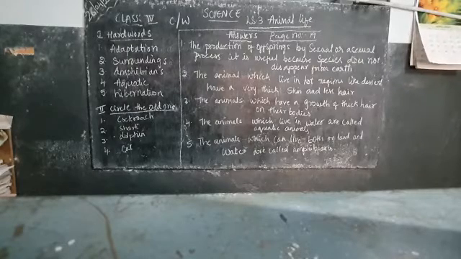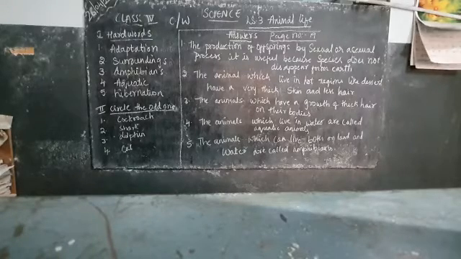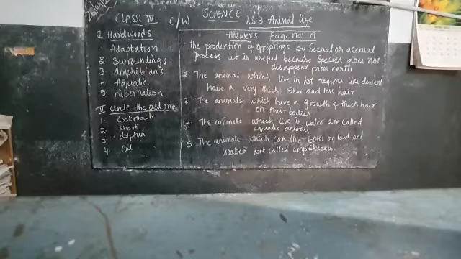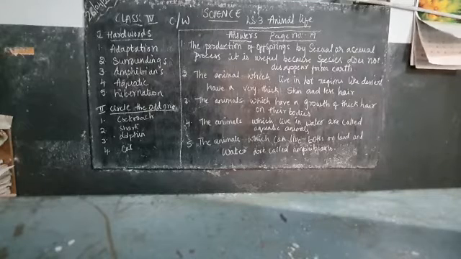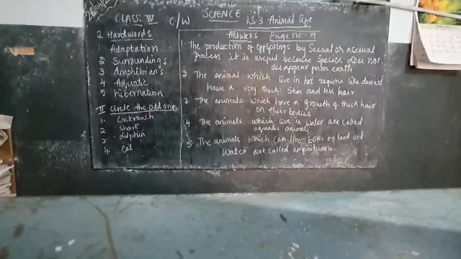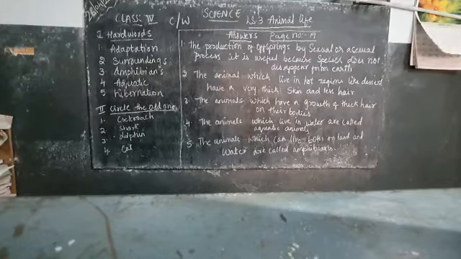Second question, what special features help the desert animals to live in deserts? So the answer is the animals which live in hot regions like deserts have a very thick skin and less hair so that they can survive. Third question, how are polar animals able to withstand cold climate? Third answer is the animals which have a growth of thick hair on their bodies can help them to survive in cold climates.